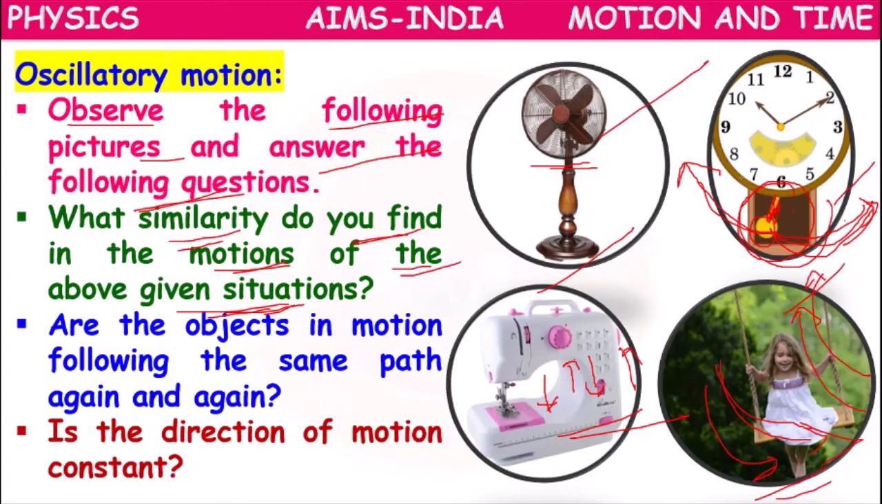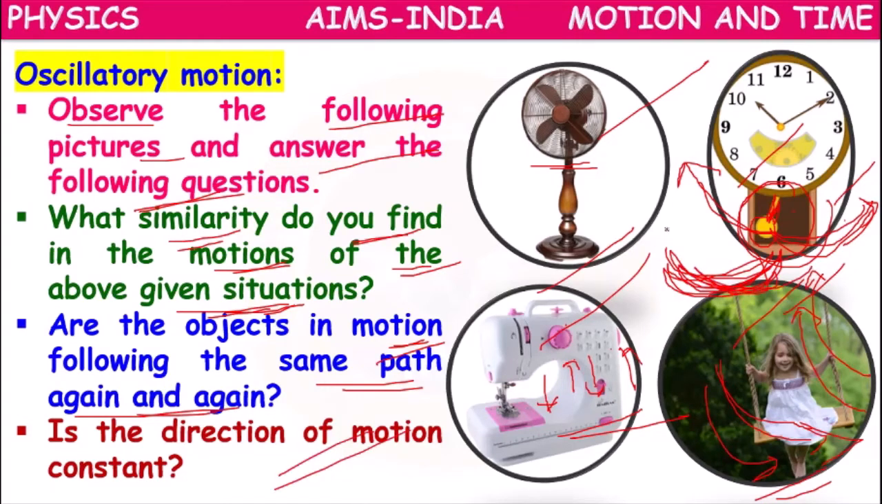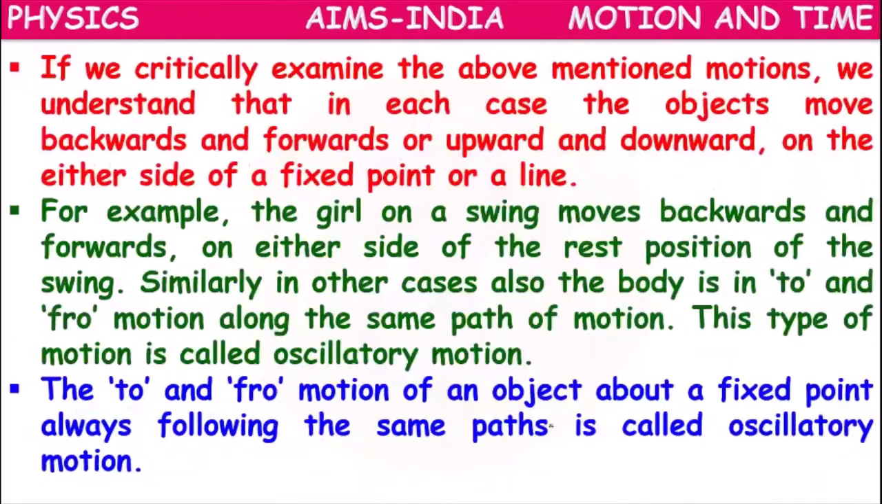So in the pendulum clock, the swing machine, and a girl on the swing, in these three examples, we observe one special kind of motion where they move over the same path again and again. Moving that side, moving this side, moving that side, moving this side. Same path, again and again. The direction of motion, one time towards right, second time towards left, towards right, towards left. So the direction of motion is changing continuously.